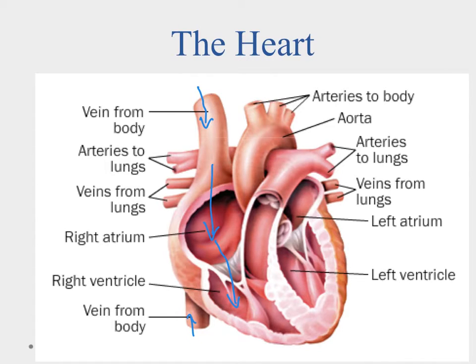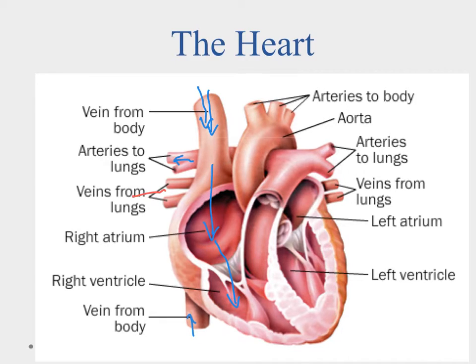It's going to pump it out here to these arteries that go to the lungs, and you'll notice that this blood coming in here is coming from the body, so it's going to be high in CO2. It's carrying the waste products from cellular respiration. So we're going to send this high-CO2 blood to the lungs, and in the lungs that CO2 is going to swap out and be replaced with oxygenated blood. So the oxygen is going to swap places with the CO2.